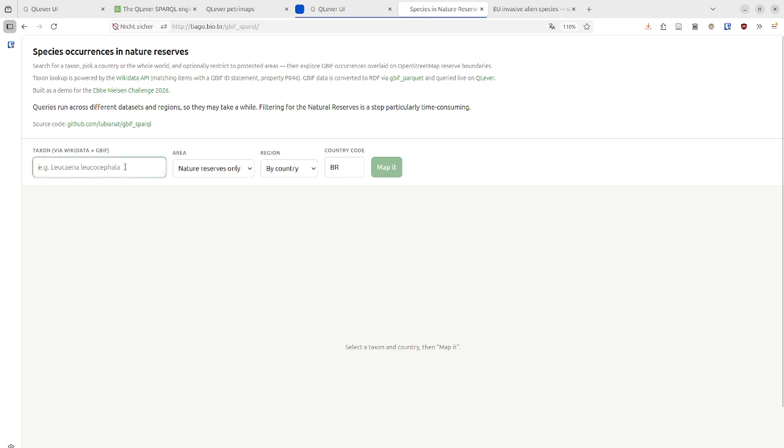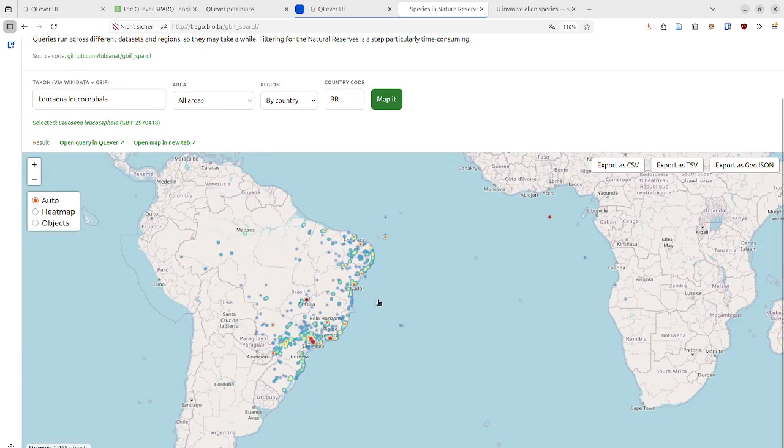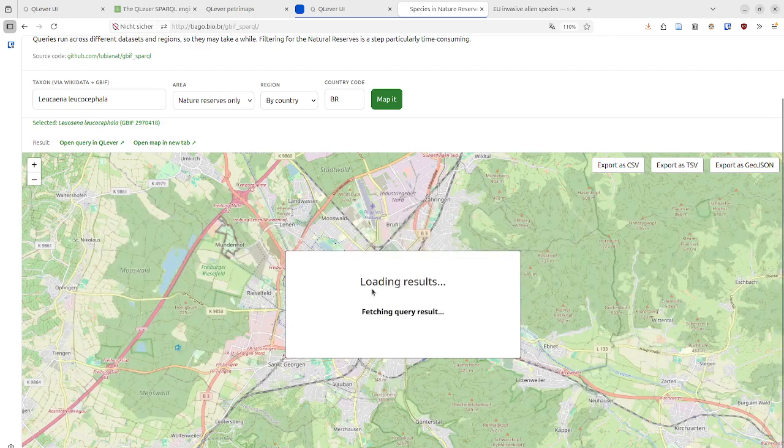So for example, here it was a semi-vibe coded platform where I can select a particular GBIF entry, a country, and look for nature reserves or all areas. Click map it, wait for it to run, and now I have all the Lycaena entries in Brazil. And I could, if I wanted, filter it by only the nature reserves and find this invasive species occurrence inside protected areas in Brazil. It takes a while to run, but in the end it appears and it's really nice.